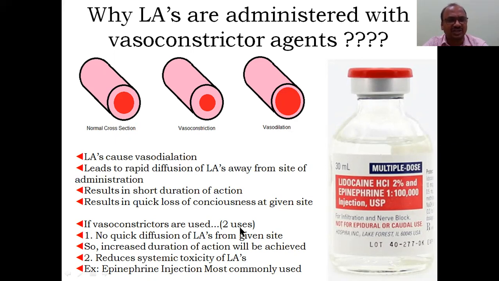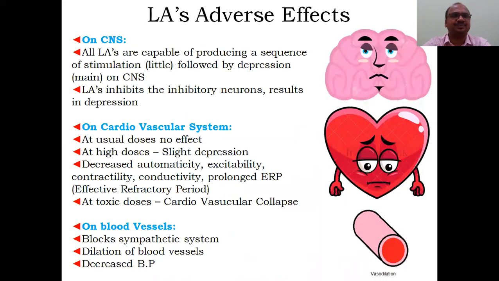If a vasoconstrictor is used, there are two uses. No quick diffusion of the local anesthetic, so it will be there only, for a longer time. So increased duration of action, increased duration of the loss of sensation here, and reduced systemic toxicity. That is also important. So it cannot enter because vasoconstriction is there. So the local anesthetic will not enter into the body, so it doesn't show any action. Very, very important points.